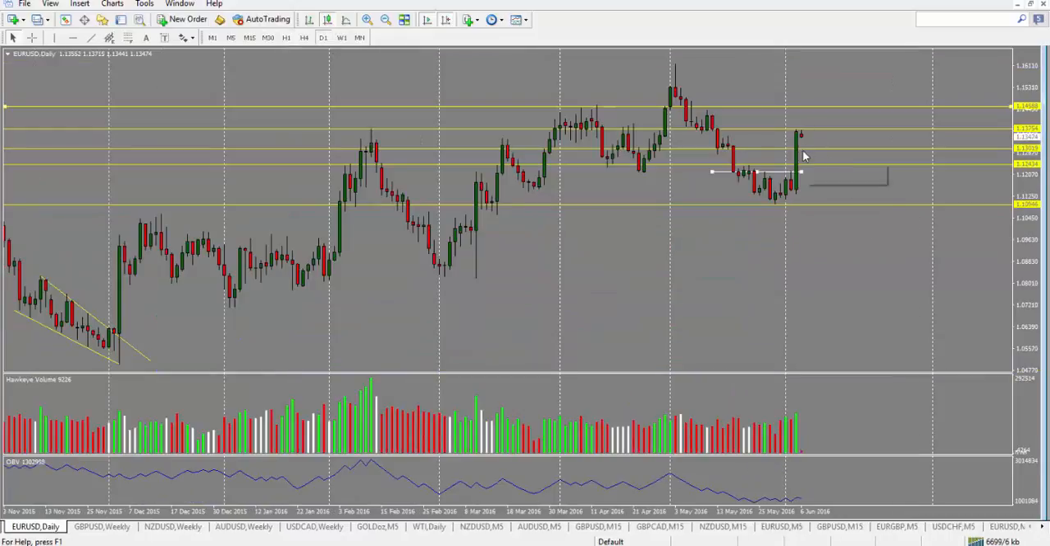But for now, we'll look for a pullback into 1300 levels. So if it holds above that, we'll look for another push up back into this 1375 and even potentially into 1450, depending on what Yellen has to say and what Draghi says. However, if the price starts holding below 1300, we can see a move back down into this 1250 area and potentially even back into this range here. Overall, I am neutral on Euro US dollar.